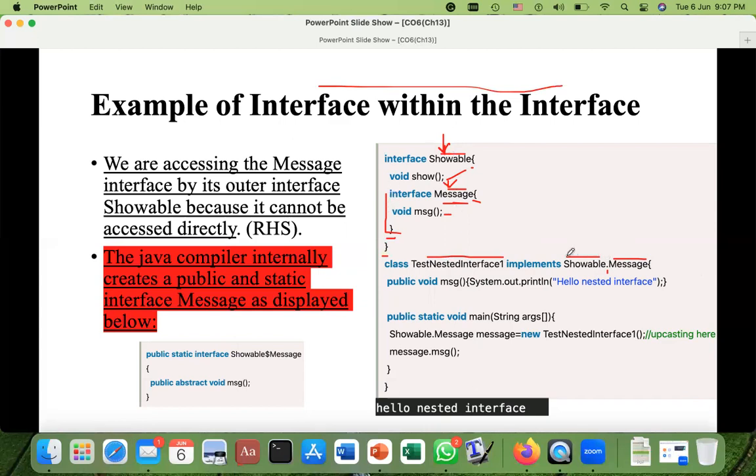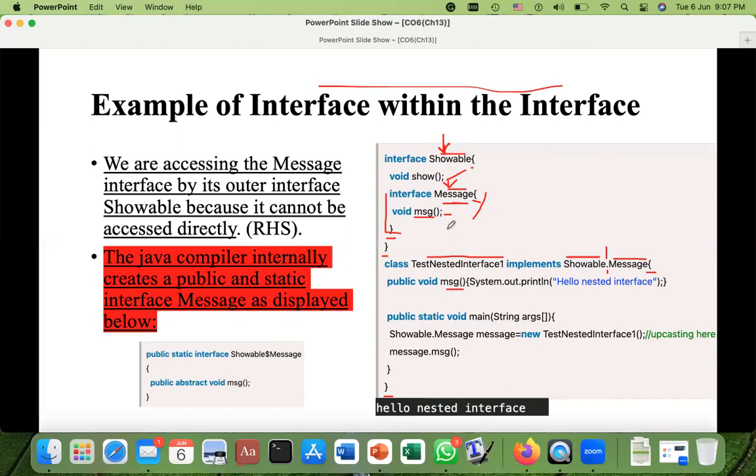So writing the name of the outer interface is compulsory to access the inner interface, okay? You cannot write it directly, implements Message, no. First you have to write Showable, then you use the dot and then Message. So this is the way to access the inner interface. Okay, this is the starting of this class, this is the ending. And here we have the body of that msg. We are not dealing with both the interfaces, only doing something for the inner interface.